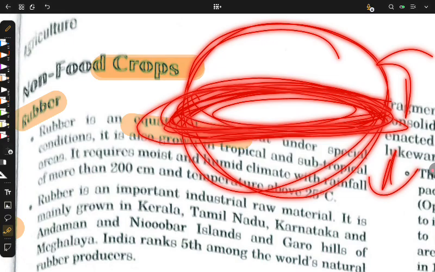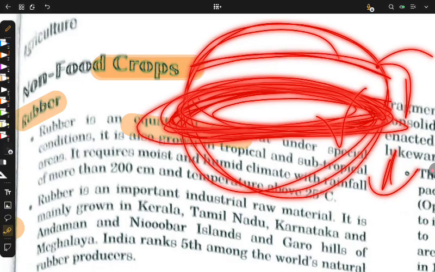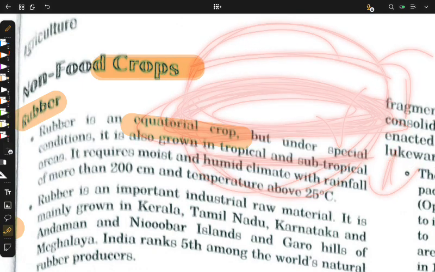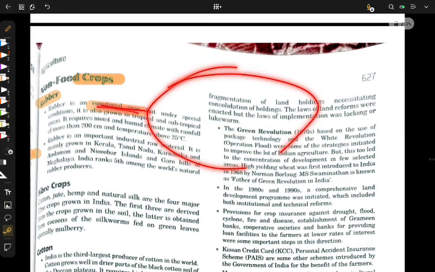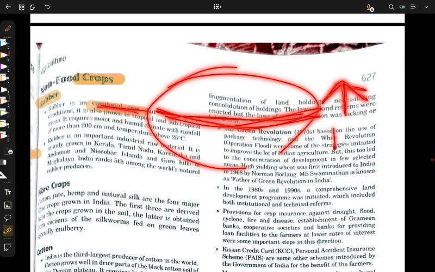We know that India is very close to the equator, and above it is the Tropic of Cancer, and below is the Tropic of Capricorn. The equator is the middle line that divides our world into two equal parts, north and south. So this is an equatorial crop.